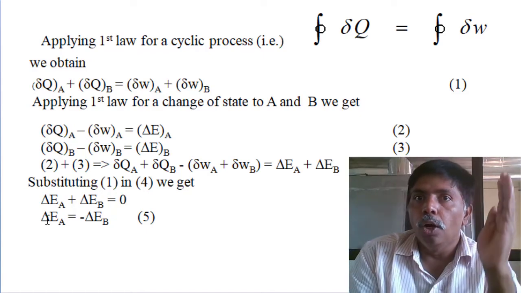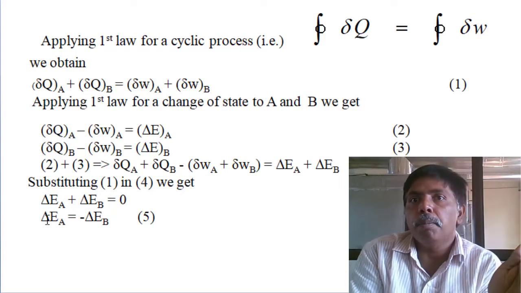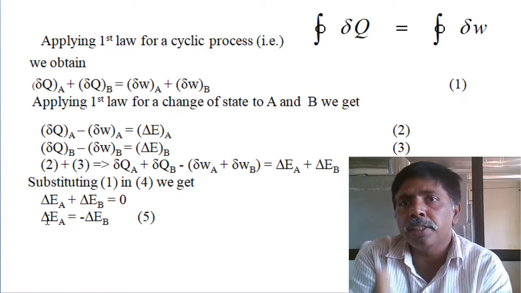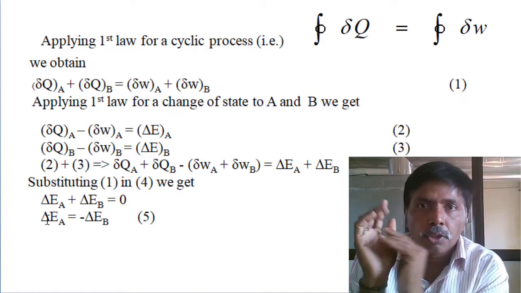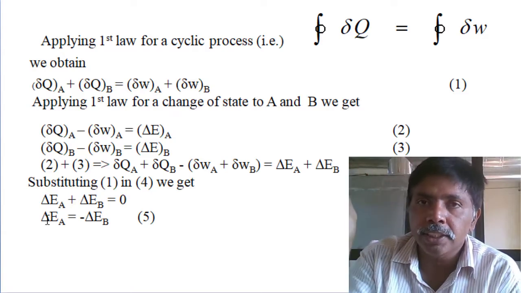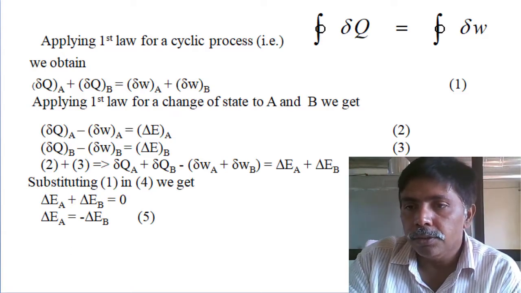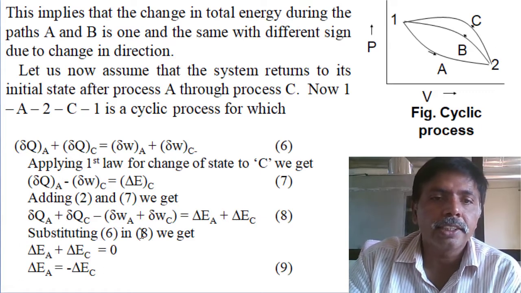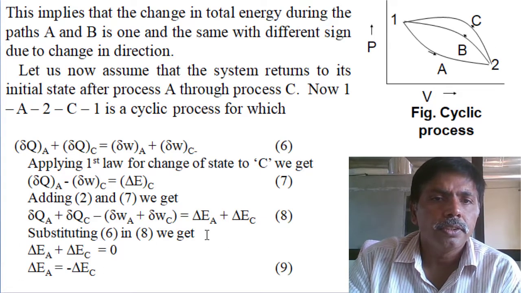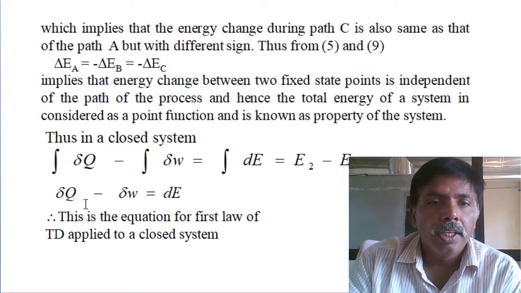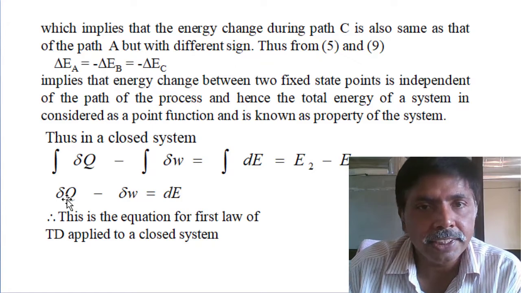Don't confuse: one path function minus another path function, there is no necessity to get one more path function. Heat and work are path functions, but change in energy is a point function. It is a property. Suppose you select path C also, in this direction also you will get the same result. The same method you can do. So finally, you can write the equation.